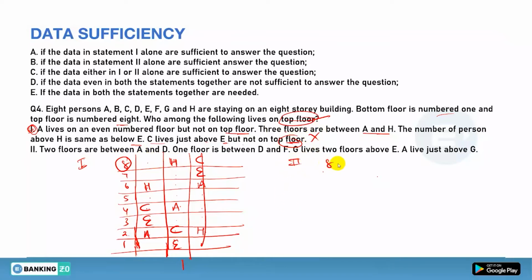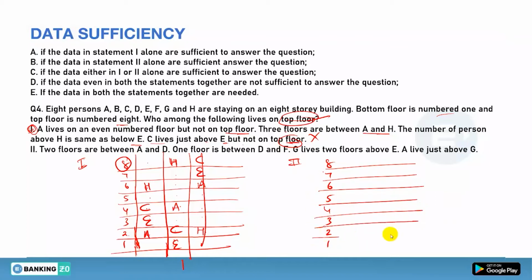Now we will see the second statement alone. First of all, I am making the second statement alone. This is very important, to make the arrangement according to the statements alone. So let's see. 2 floors are between A and D. So between A and D there are 2 floors. 1 floor is between D and F. So there is 1 floor between D and F.